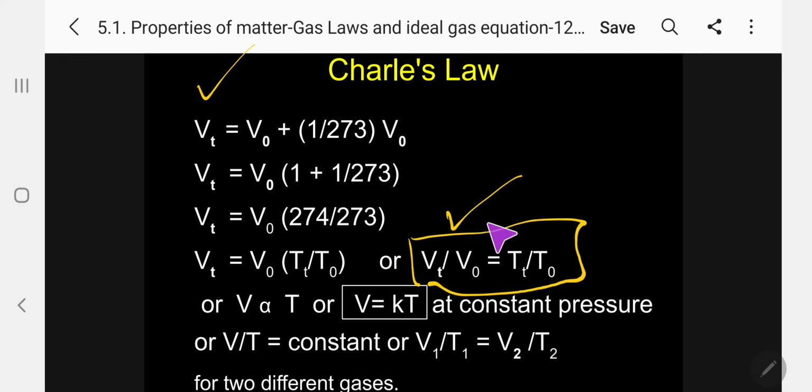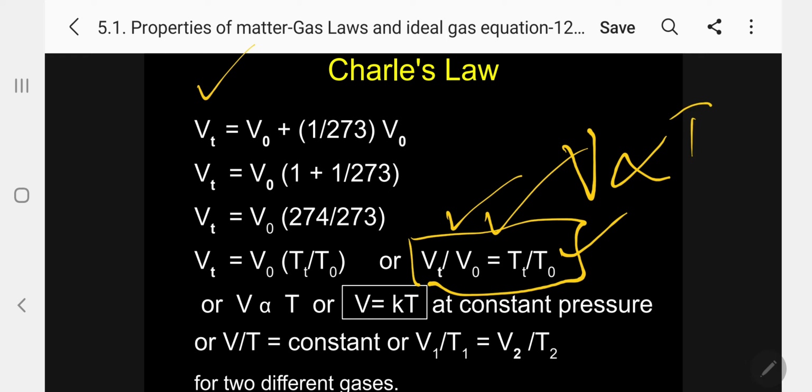From that equation, Vt equal to V0 plus 1 by 273 V0, I am deriving this equation. What is the final conclusion? Volume is directly proportional to absolute temperature.